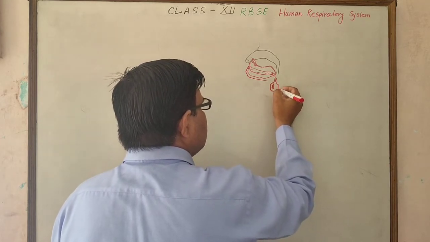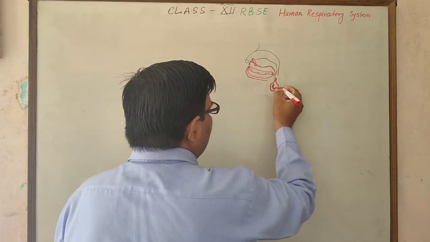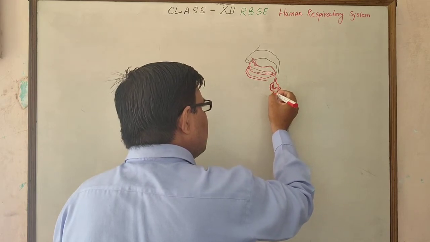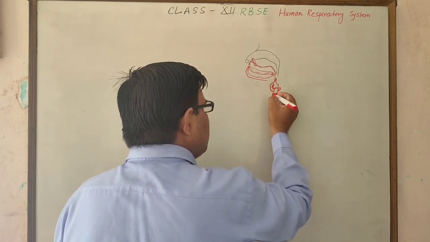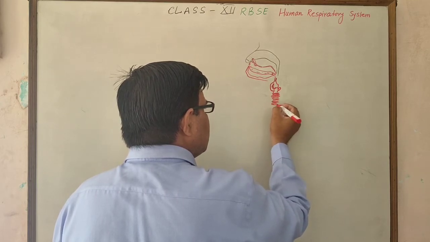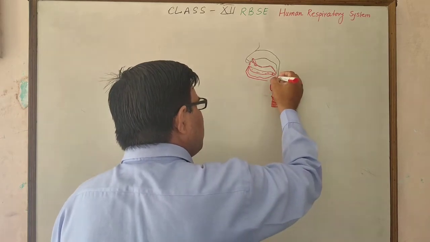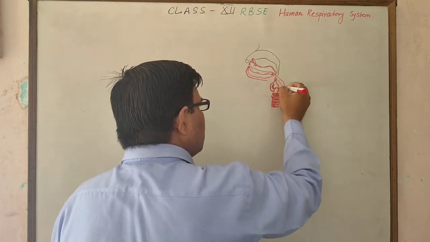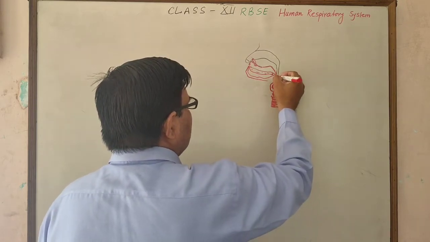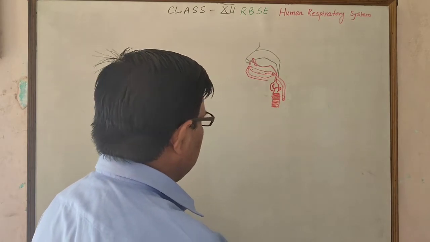Below the larynx is the trachea, which has many ring-shaped structures. The pharynx also opens into the esophagus, which is part of the human digestive system.